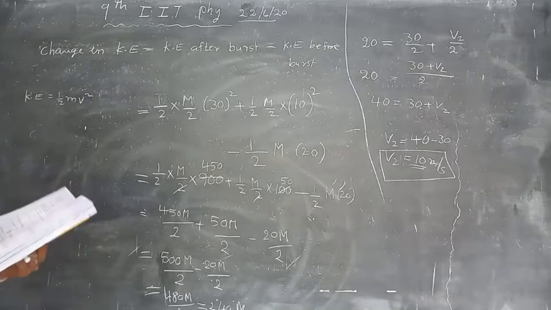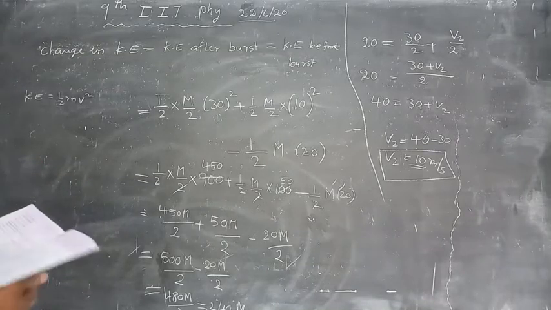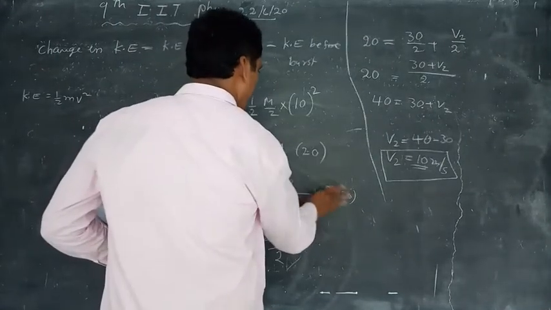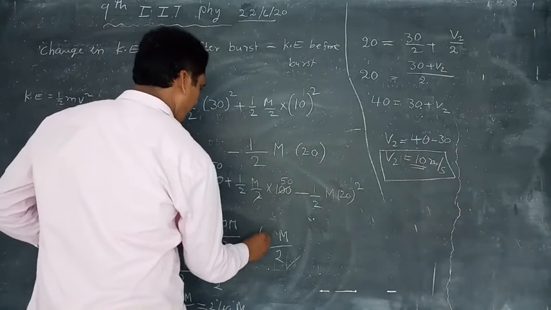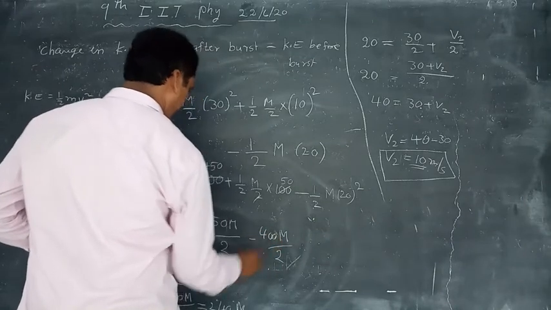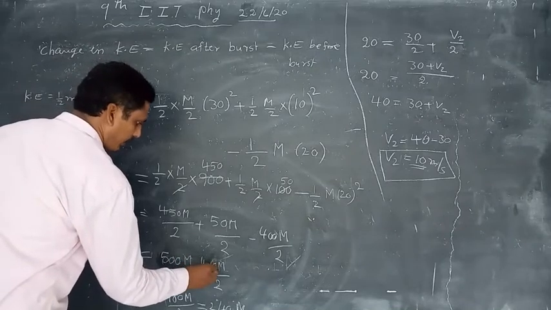Oh, sorry, students, here this is the square, so here it is 400.